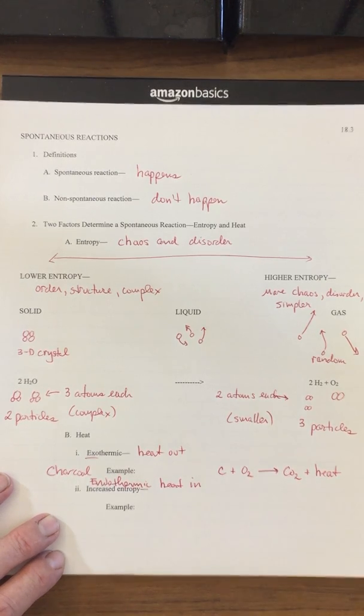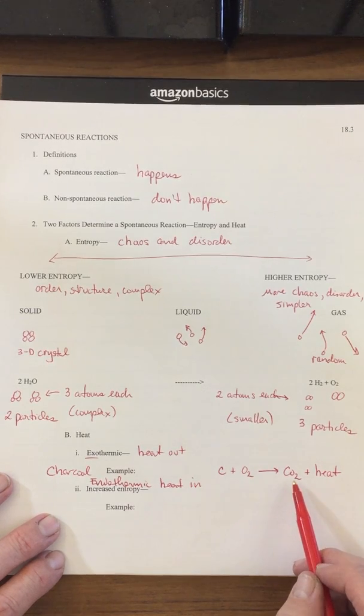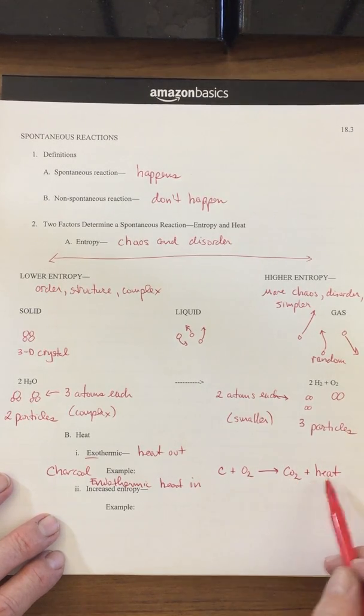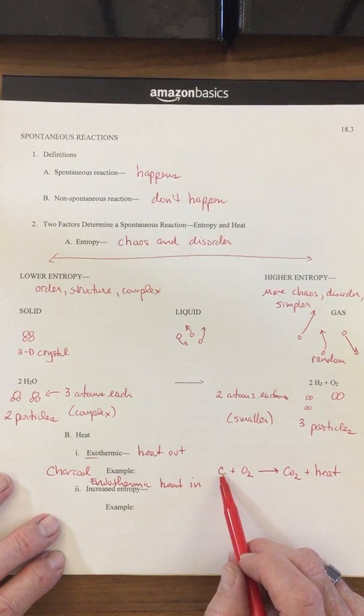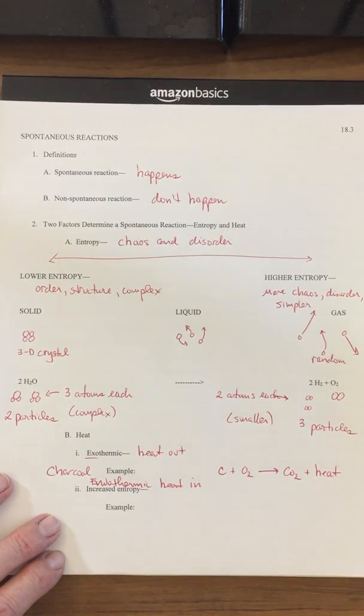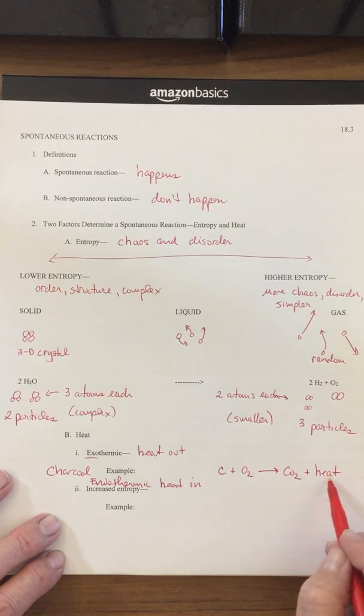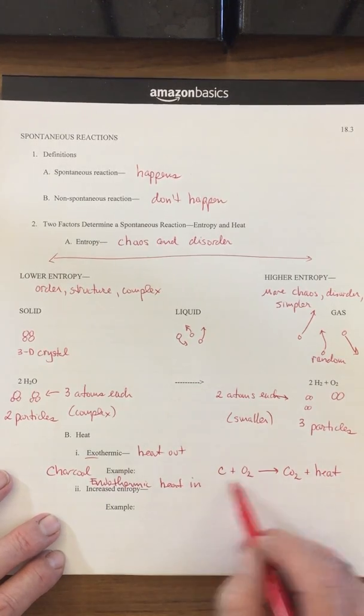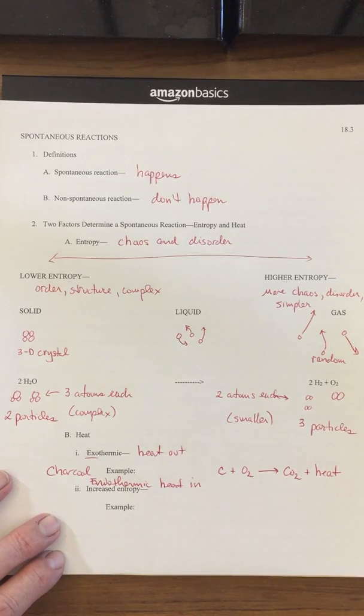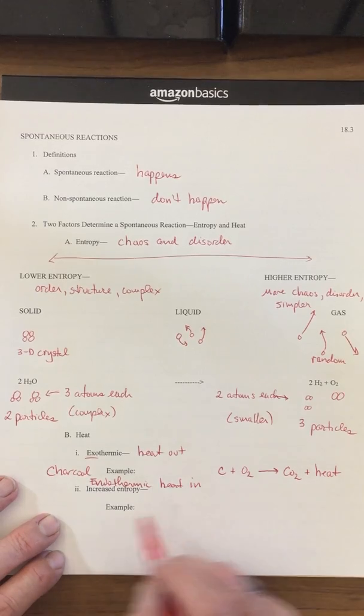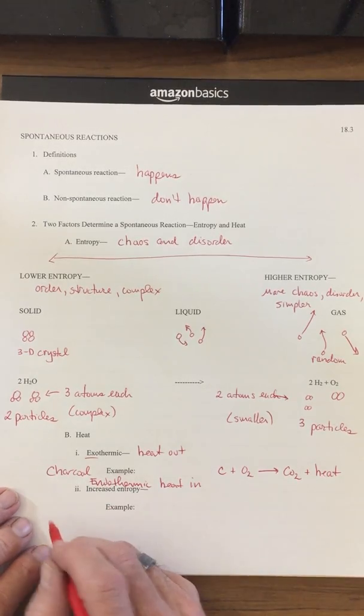Now let me show you an example of a non-spontaneous reaction. Can you take carbon dioxide, like the breath that you breathe out, add some heat to that, and get charcoal back and oxygen? I can write that reaction on paper. Does that mean that that reaction is going to occur? And the answer would be no. First of all, this is not a reversible reaction. Secondly, you just can't take these things over here and create this over here. So that would be an example of a non-spontaneous reaction going in reverse. Let's take a look at another example, and the example is going to be melting ice.